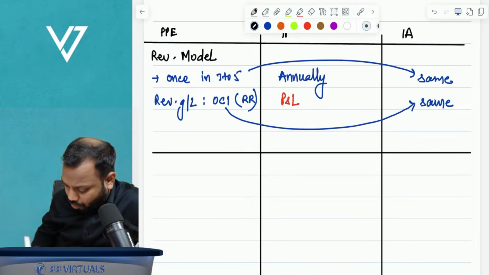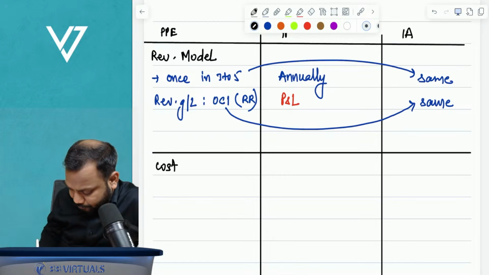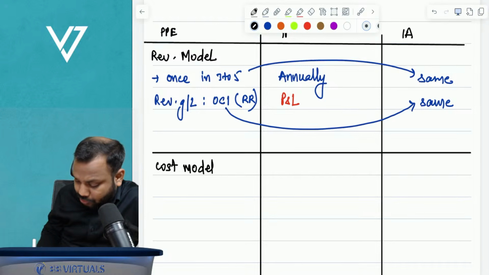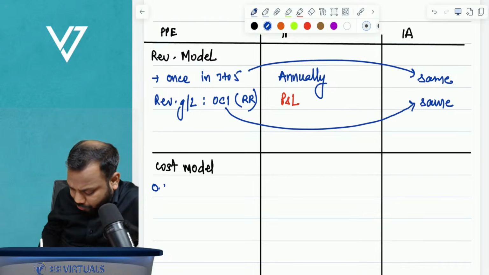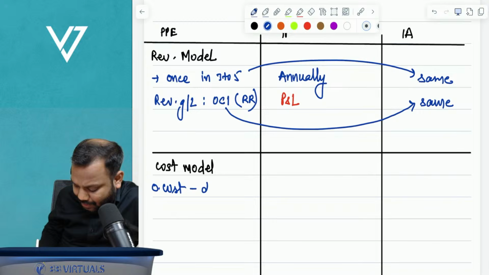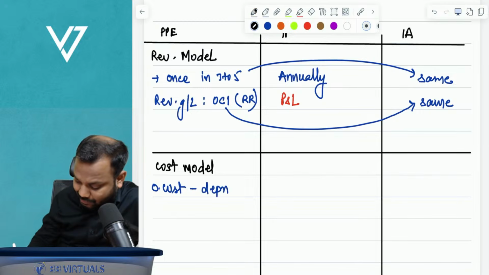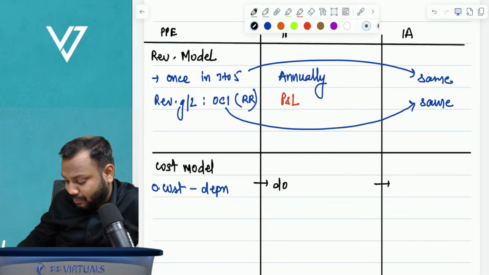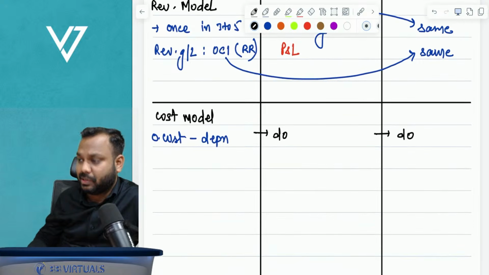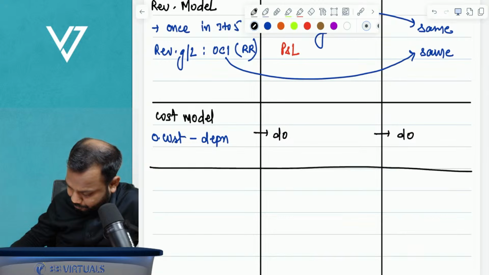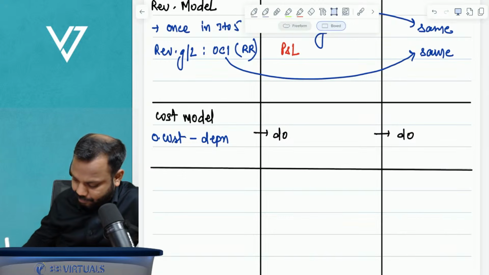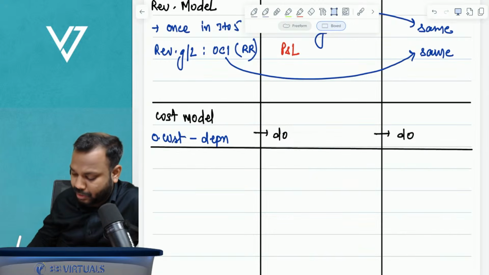Now, coming to cost model. Cost model is original cost minus any depreciation. The same rule applies for investment property and the same rule applies for intangible assets.